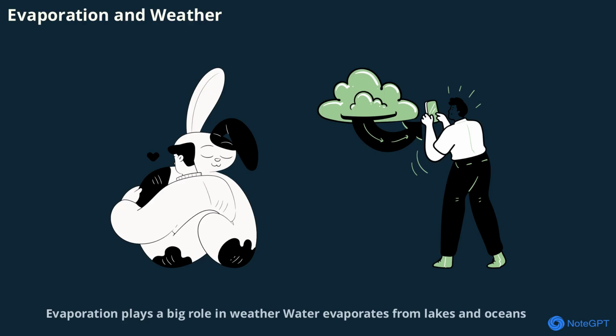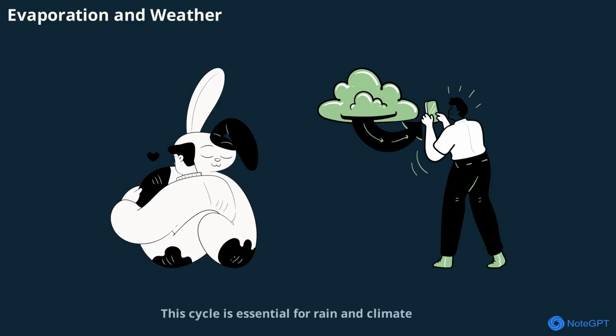Evaporation plays a big role in weather. Water evaporates from lakes and oceans, rises into the air, and forms clouds. This cycle is essential for rain and climate, showing how change of state affects the environment.